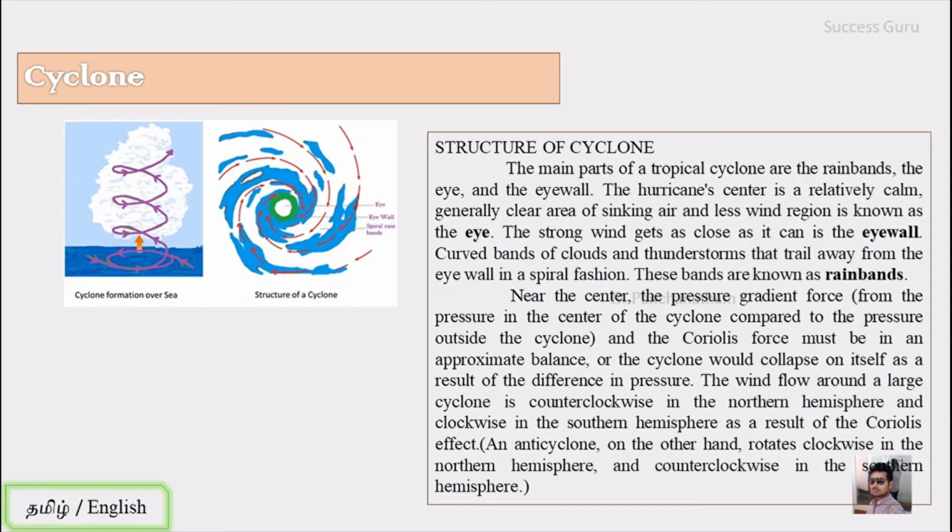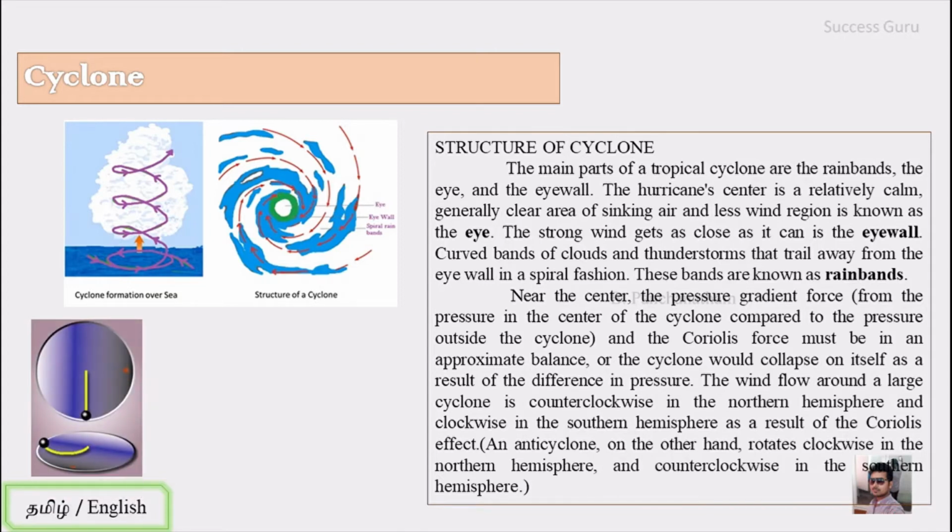So we had already mentioned this thing, that is clockwise rotation in the southern hemisphere and anti-clockwise rotation in the northern hemisphere for a cyclone. That is due to the Coriolis effect. Let me explain the term Coriolis effect.